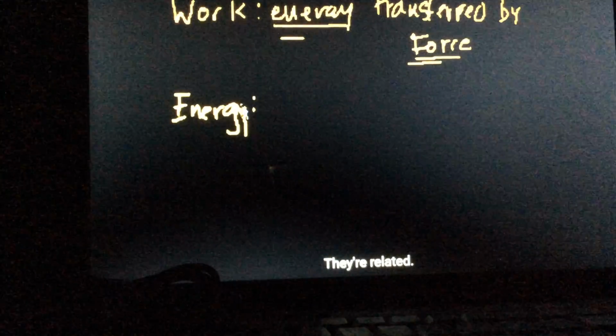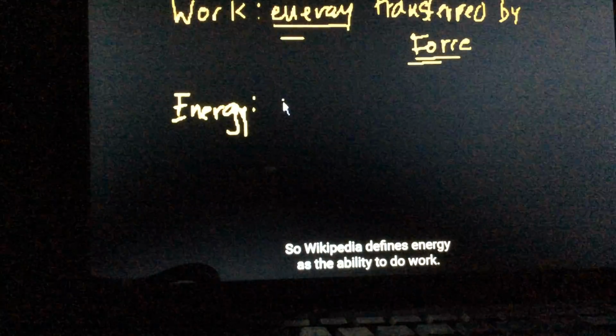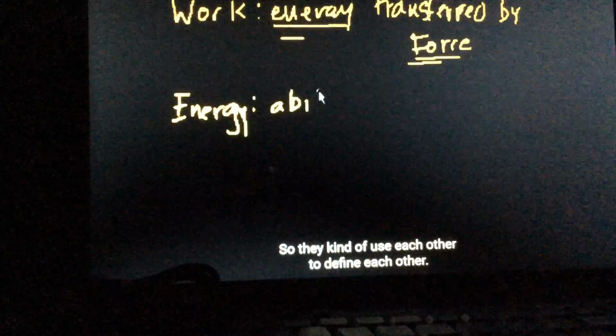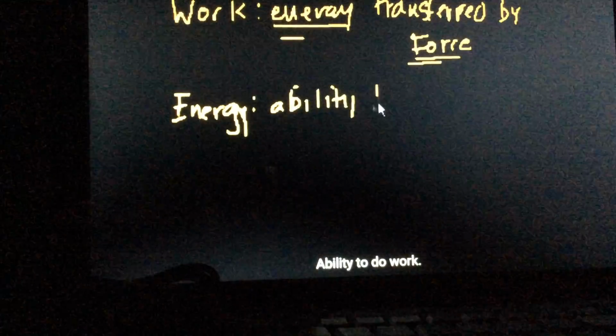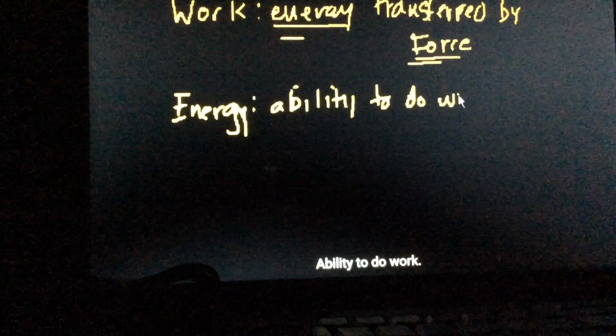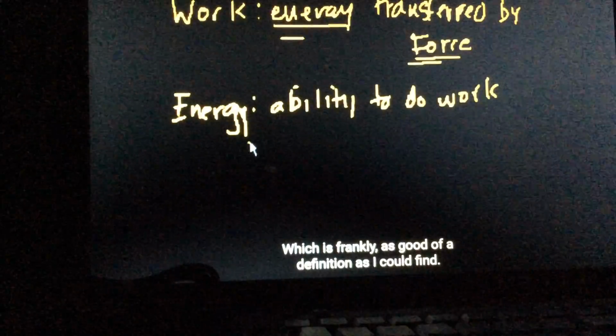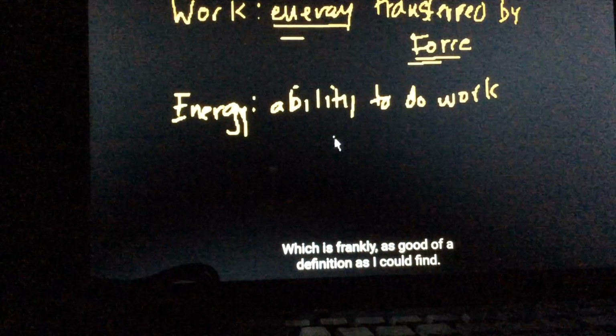They're related. So Wikipedia defines energy as the ability to do work. So they kind of use each other to define each other. Which is, frankly, as good of a definition as I could find.